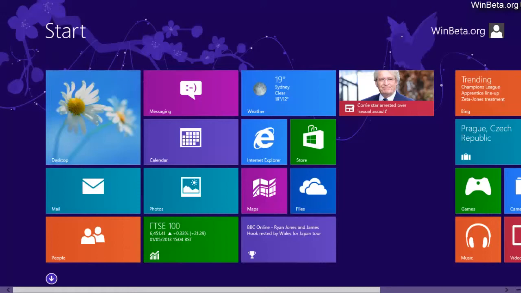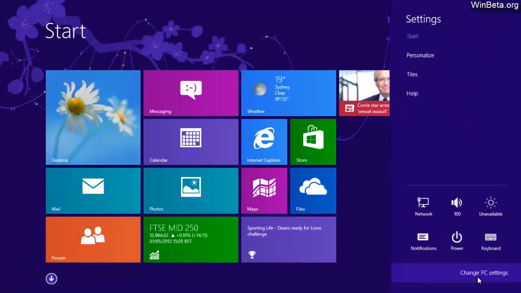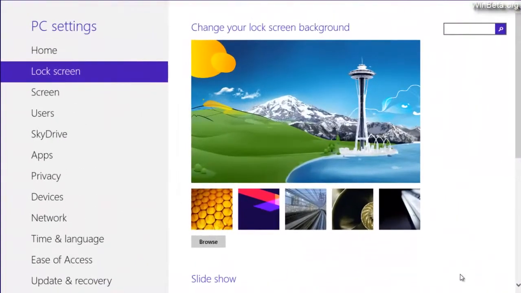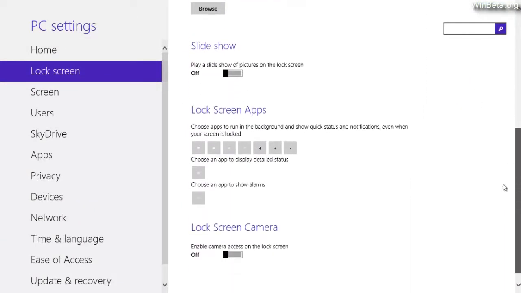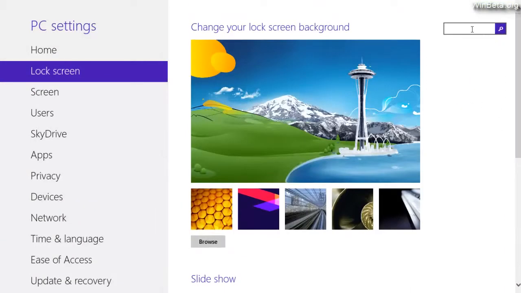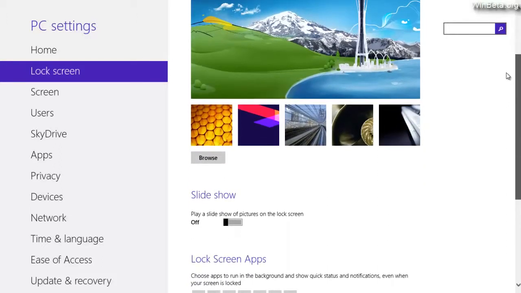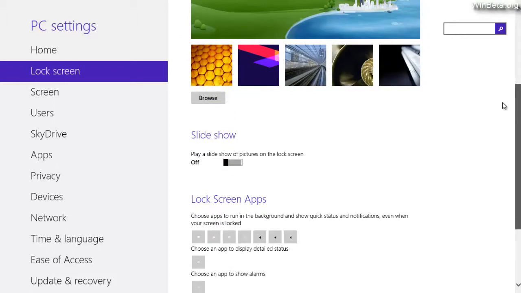Now, the PC settings app is better, as you might say. It seems to be working more fluently and bugs have been fixed. I'm not entirely sure if the search thing's working. Actually, if we search for SkyDrive, it doesn't seem to work. If we search for slideshow, it's still not working. No idea why that's there. It should be working. I do just say this in every single leaked build that we do.